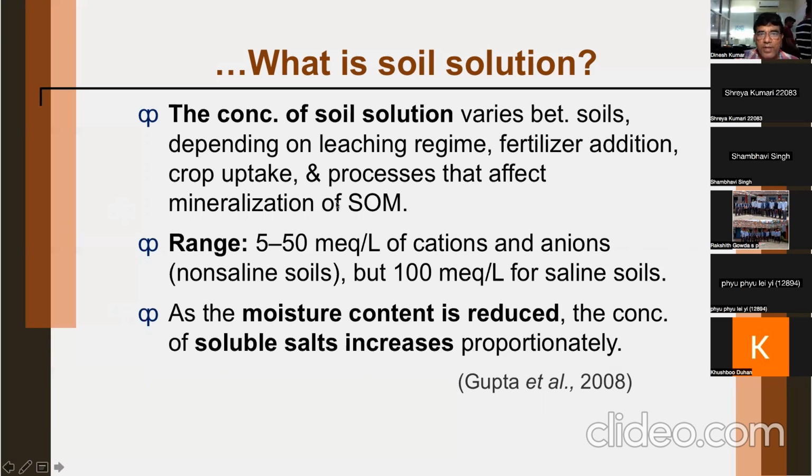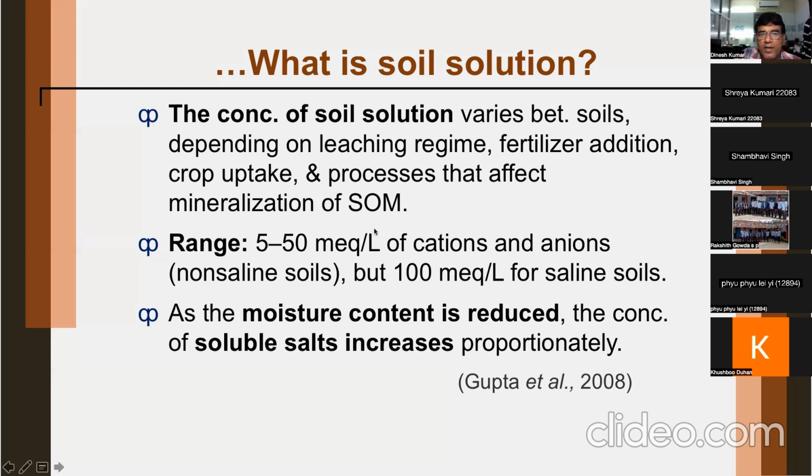It can be affected by leaching regime. If leaching is very frequent, then your concentration will be less. Fertilizer addition: if you are not adding fertilizer to the soil, then concentration will be less. Crop uptake: if crops remove more nutrients, then you will have lower concentration of nutrients in the soil solution.